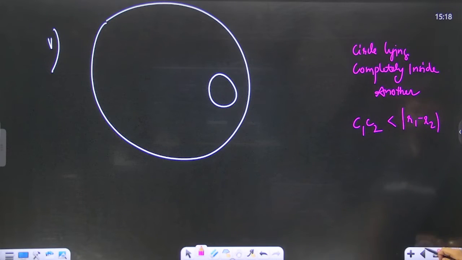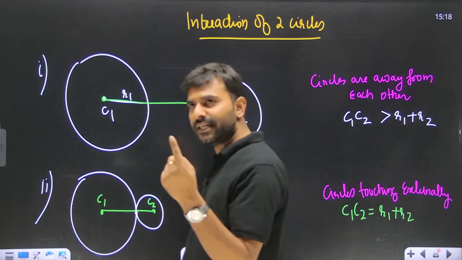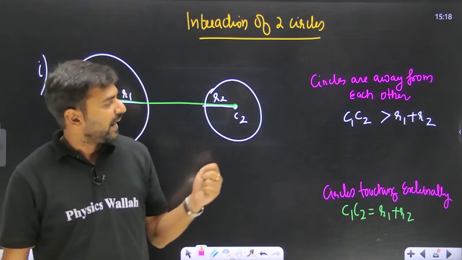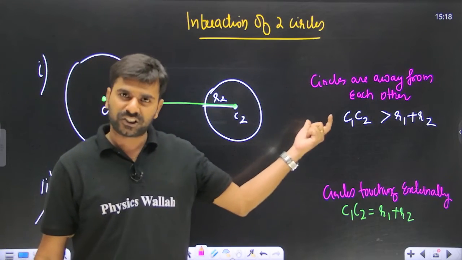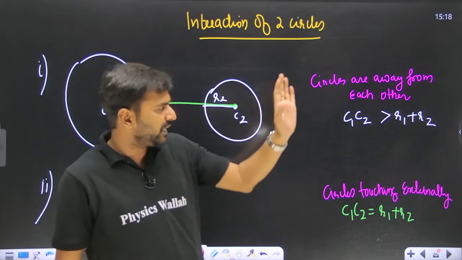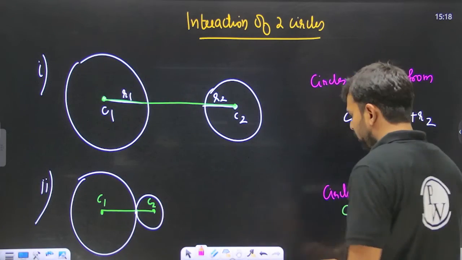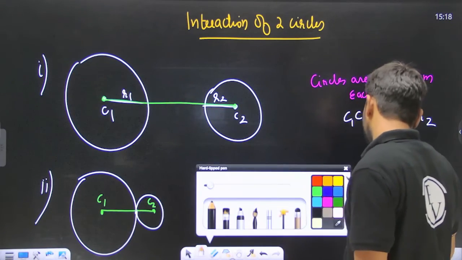Number one. So understand, if two circle equations are given to me, from there I can get their centers and their radii. Okay, and then I can find a relation between the distance between the centers, that is C1C2, and R1 plus R2 and R1 minus R2, and accordingly I can place them in any of these 5 categories. Okay, now talking about number of common tangents.